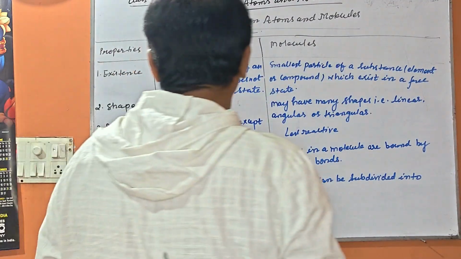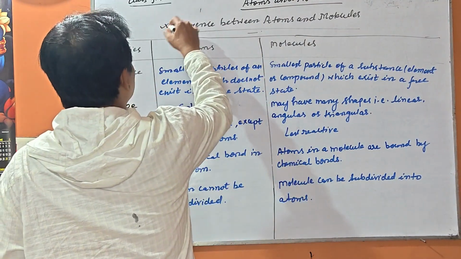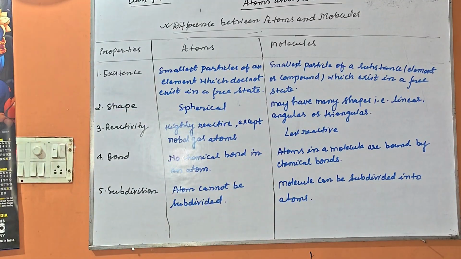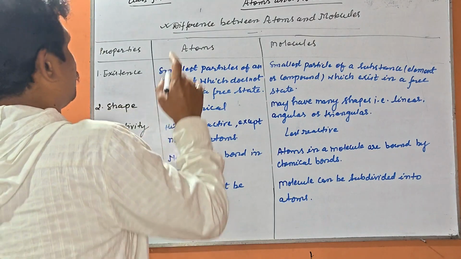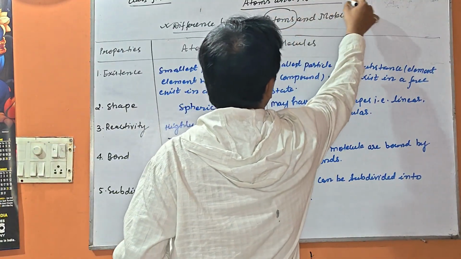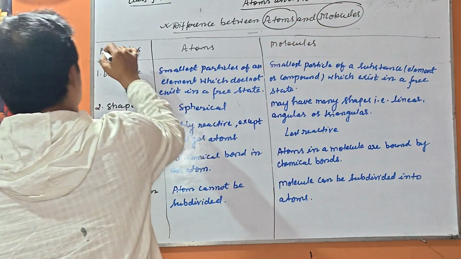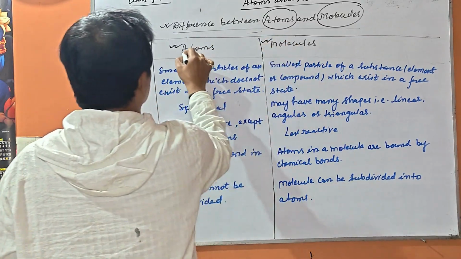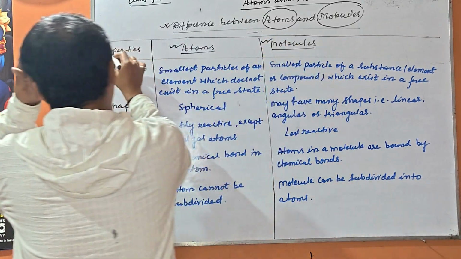Let us understand it clearly. We are going to discuss the topic: difference between atoms and molecules. So my dear student, let us understand the chemistry in simple easy steps. We are going to describe the differentiation of atoms and molecules on the basis of properties.